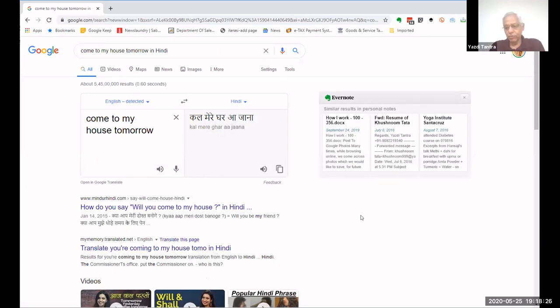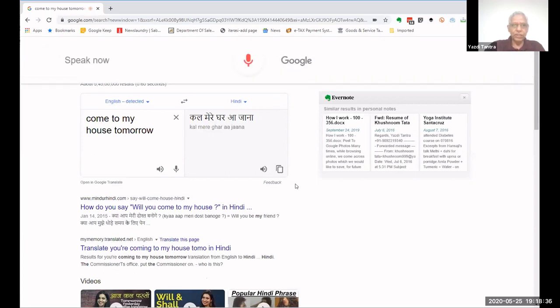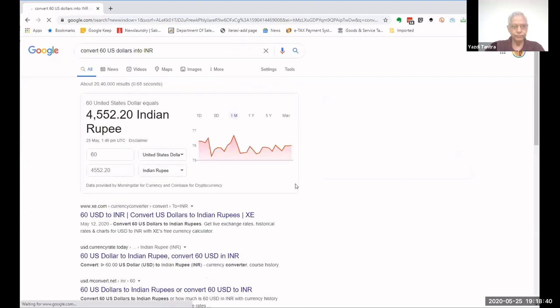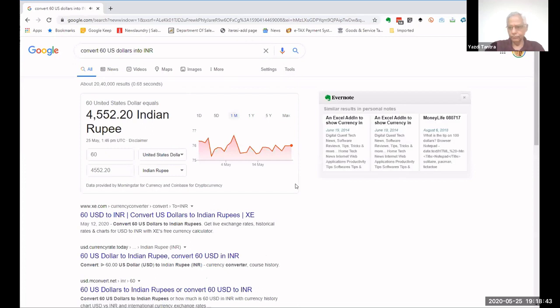Now let us see what happens if you have to convert something. All the time we do conversions. Convert 60 US dollars into INR. $60 equals 4,552 Indian rupees and 20 paise. Now, everybody asks me, what is the rate that you use, etc. Google uses the average rate that is there online from some of the topmost exchange bureaus. So you have to trust it.